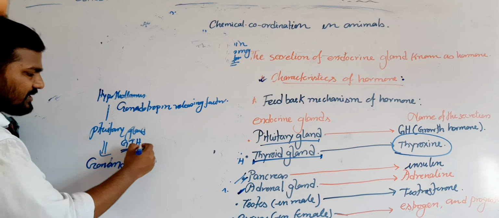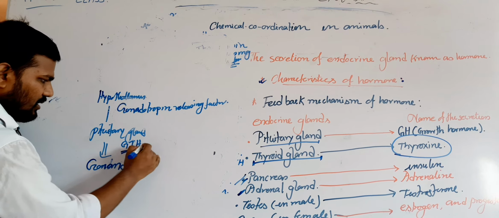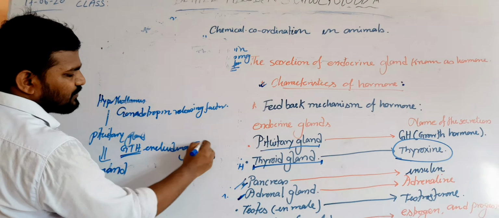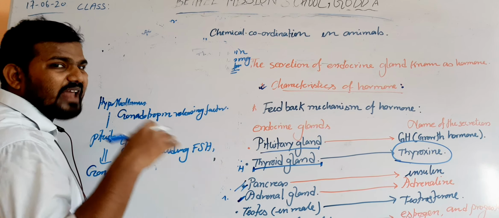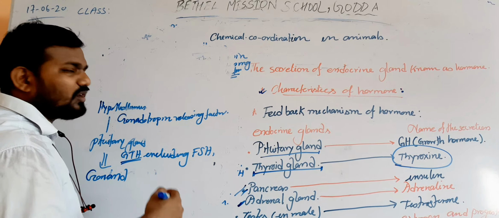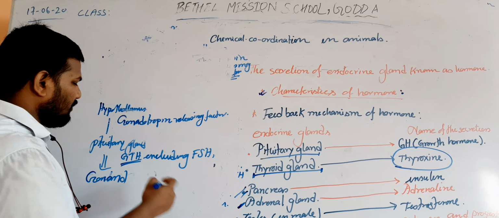Now this GTH has three parts, including FSH, follicle stimulating hormone, or ICSH, interstitial cell stimulating hormone, or LH, luteinizing hormone.